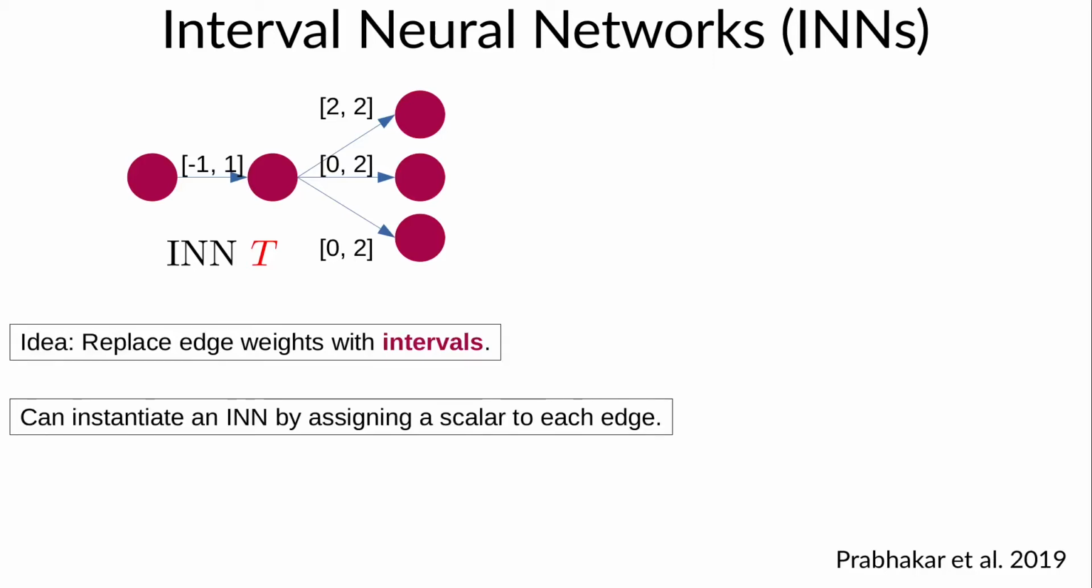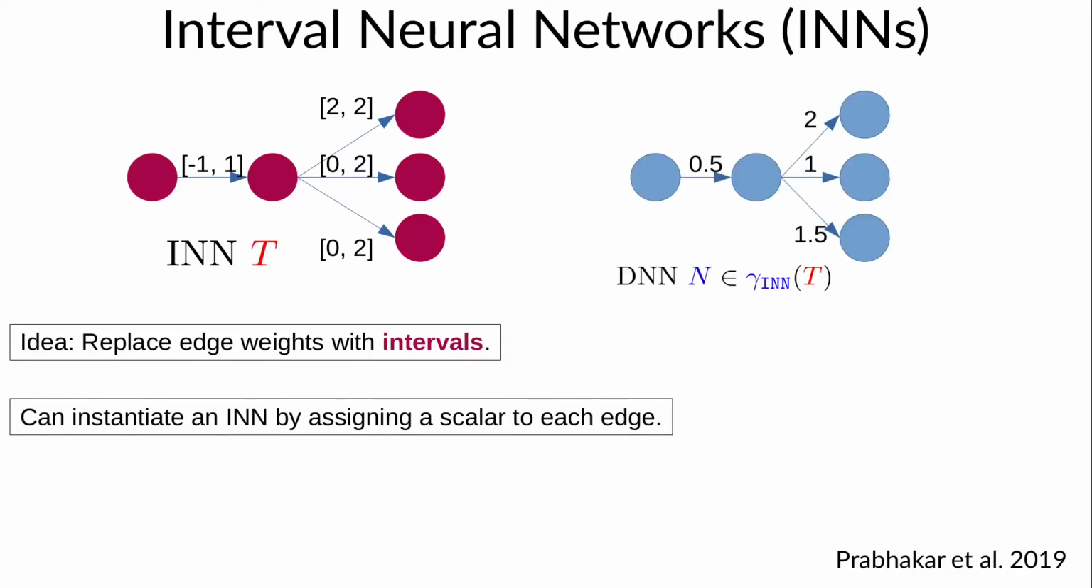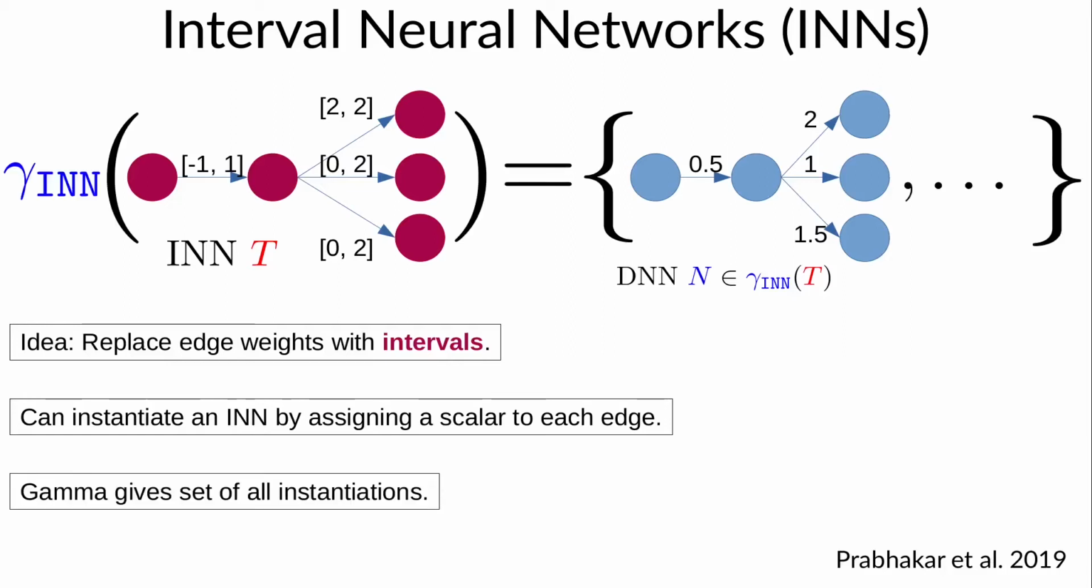Given an INN, we can form an instantiation of it by replacing the intervals with a single scalar in each corresponding interval. Here's one example instantiation. There can be infinitely many such instantiations, so we'll let gamma INN be a function mapping any INN to the set of all of its instantiations.